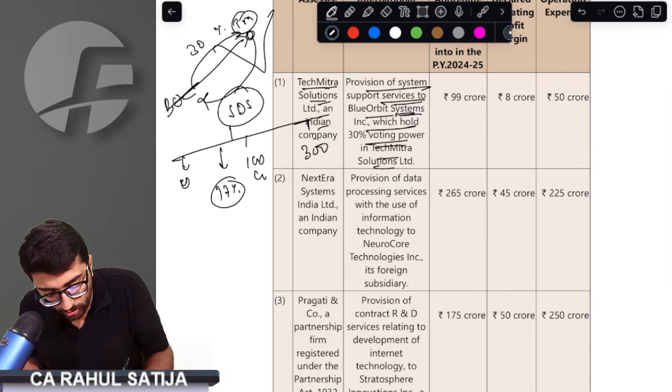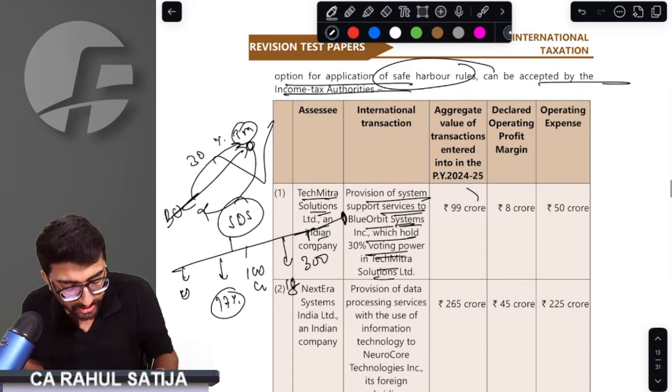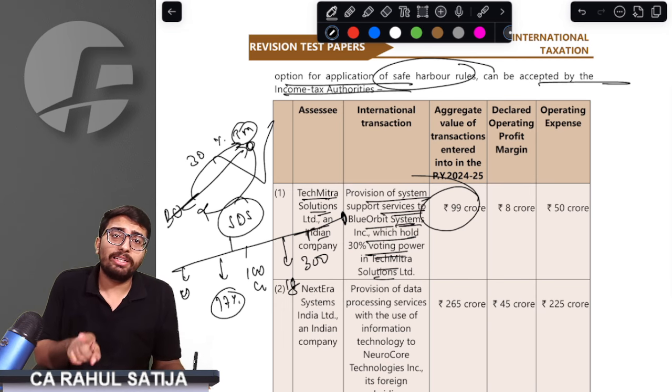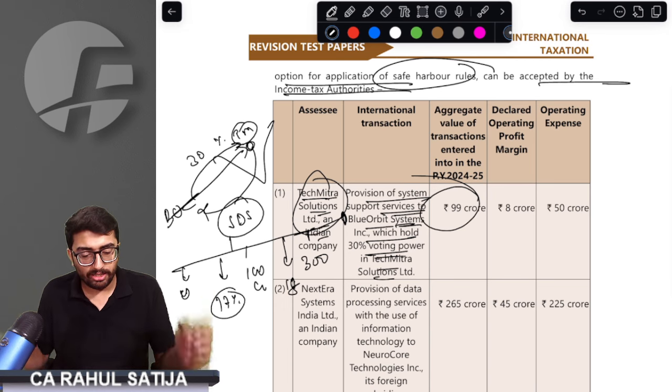If the transaction is up to 300 crore, it can declare 18%. If the transaction exceeds 300 crore, no safe harbor rules are allowed. In our case, the transaction is 99 crore. That means Tech Mitra should offer at least 17%.